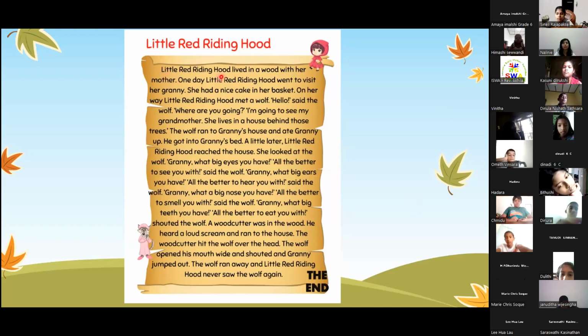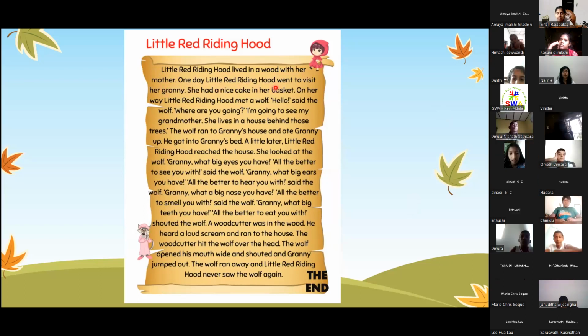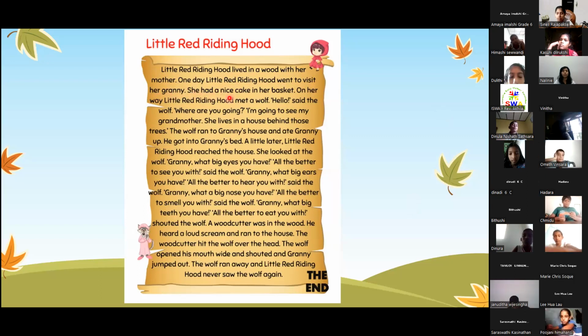Little Red Riding Hood lived in a wood with her mother. One day, Little Red Riding Hood went to visit her granny. She had a nice cake in her basket. On her way, Little Red Riding Hood met a wolf. "Hello," said the wolf. "Where are you going?" "I am going to see my grandmother.